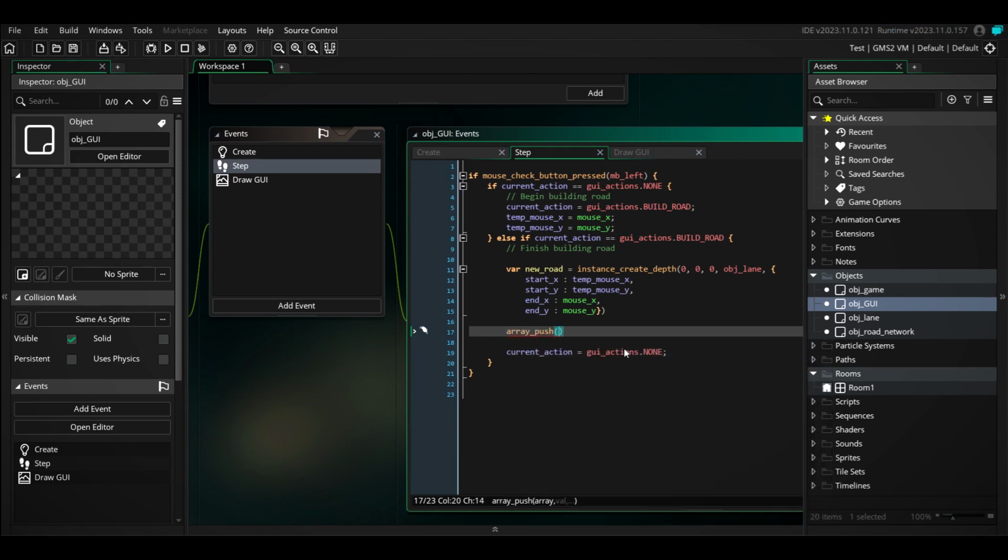And this is one thing that many people don't like about GameMaker, and I kind of agree, is that you have to access other objects' functions. There are ways of going around that, and I probably will do that later on, but for simplicity now we'll just do it like this with road network.